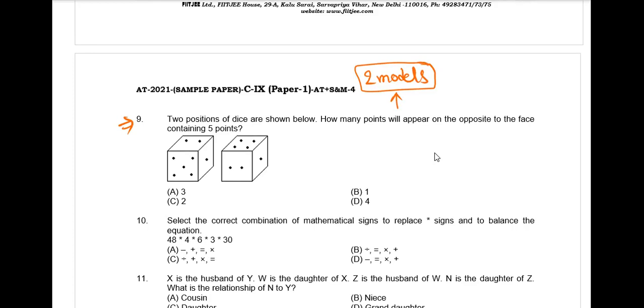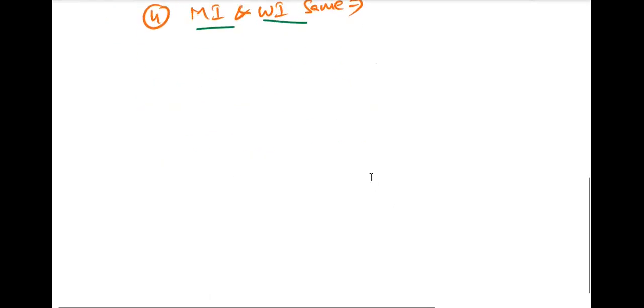So the 2 models are, now who is listening to me? Jivika? Sir, Vedika. Vedika. Okay. What about Jivika? Sir, I'm also here. Okay. I'm writing it here. What are the 2 models?